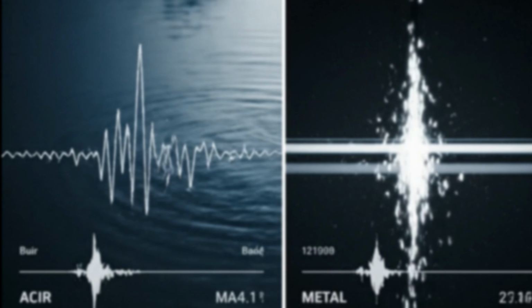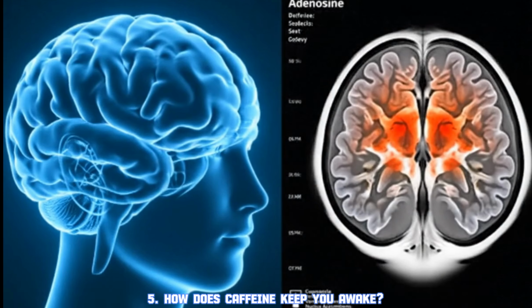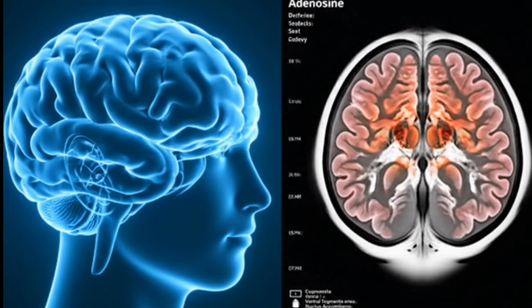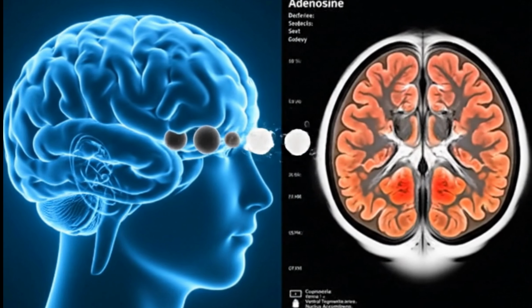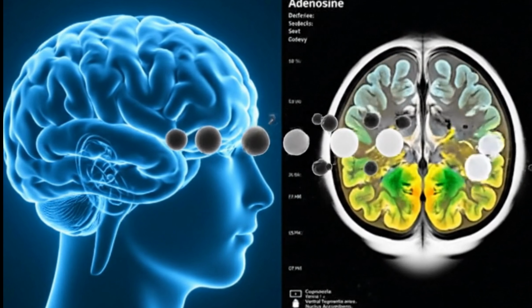5. How does caffeine keep you awake? As your brain works, it produces a chemical called adenosine. It builds up and makes you feel tired. Caffeine, found in coffee and tea, blocks those adenosine receptors.